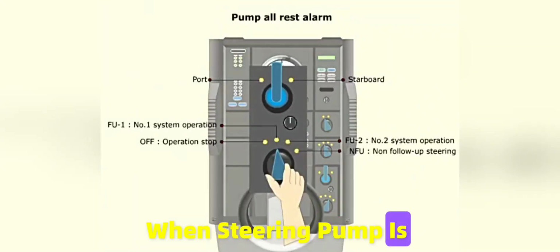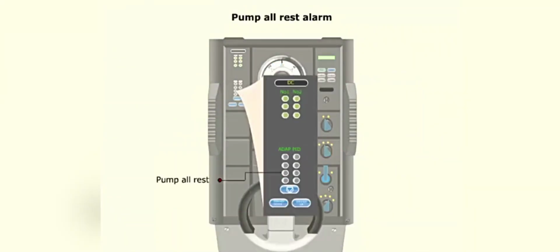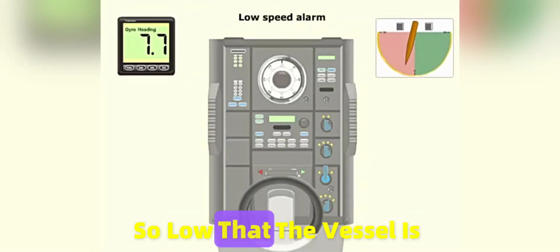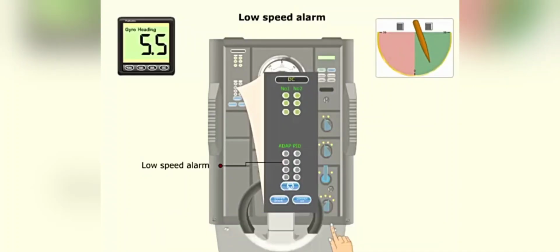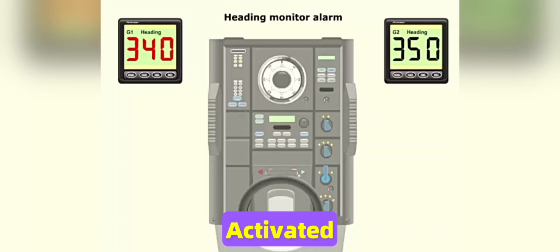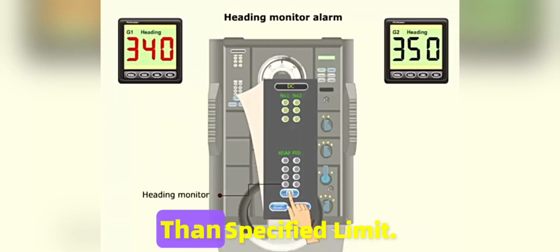When steering pump is switched off, the pump all rest alarm is activated. When the ship's speed is so low that the vessel is unable to steer, then the low speed alarm is activated. Heading monitor alarm is activated when there is a difference between the primary and secondary gyro input for more than specified limit.